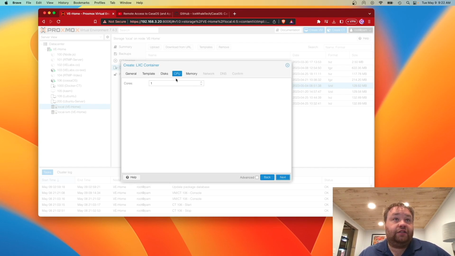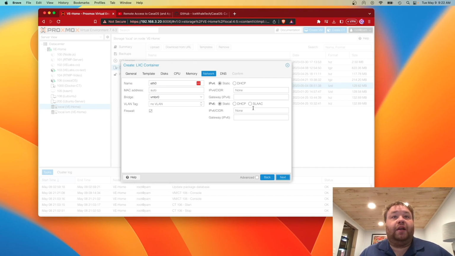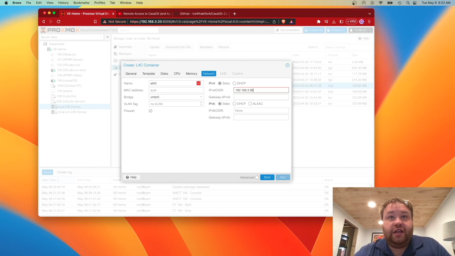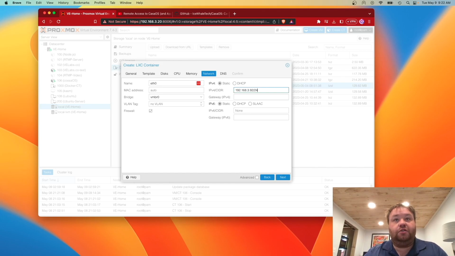So we'll hit next. I'm going to give it 2 cores and 2 gigs of RAM. Now I'm going to hit next, and really probably should do this as static. So we're going to enter an IP address. Now you notice it stays red, and I know I mention this in every video, but if you're coming here new and you haven't created a container, this can be a real trip up. So we're going to need to put slash and a subnet mask, which in most cases is going to be 24, and then fill in our gateway.